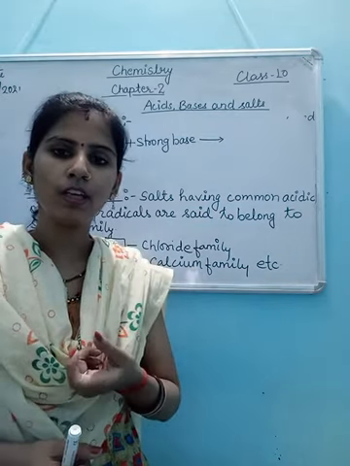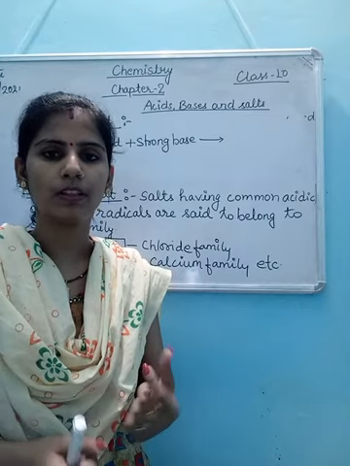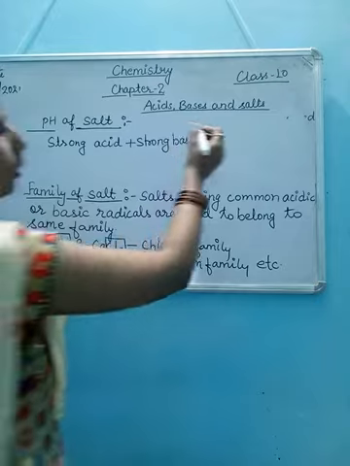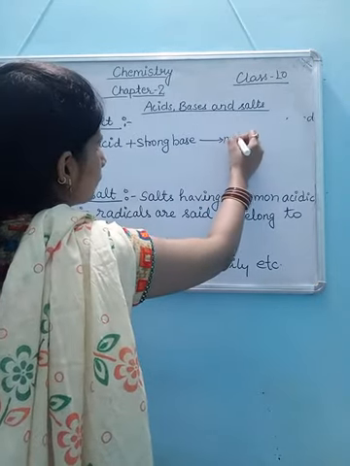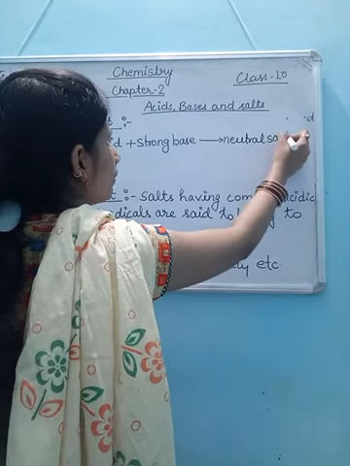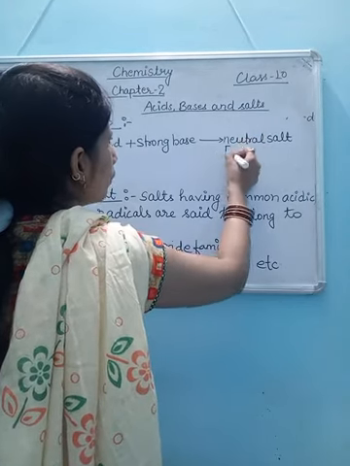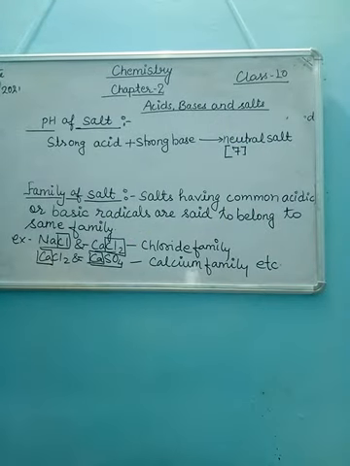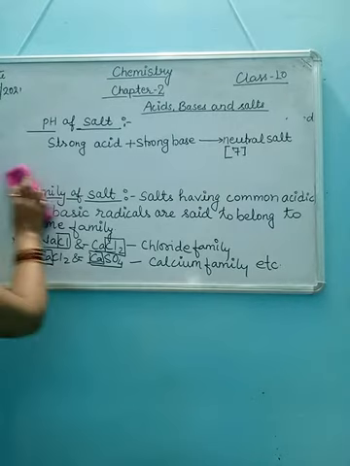So whenever strong acid reacts with strong base, the reaction produces a neutral salt. It means the pH of the salt will be 7 because it is neutral in nature.